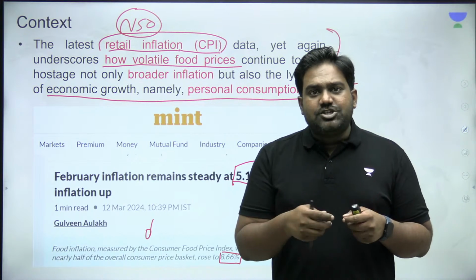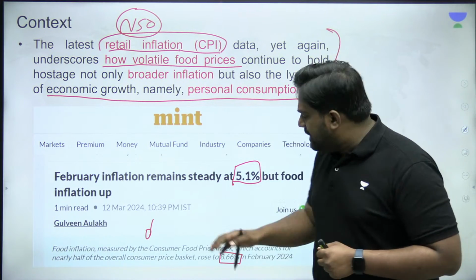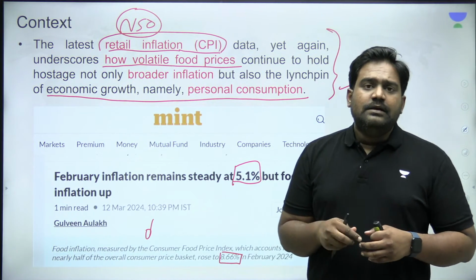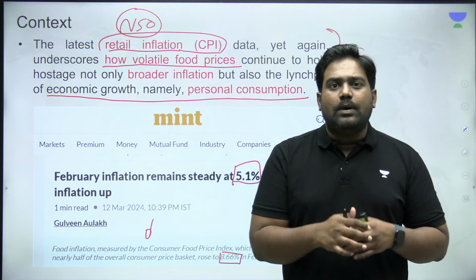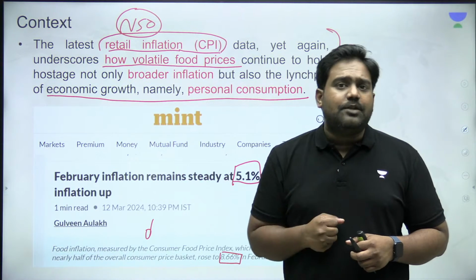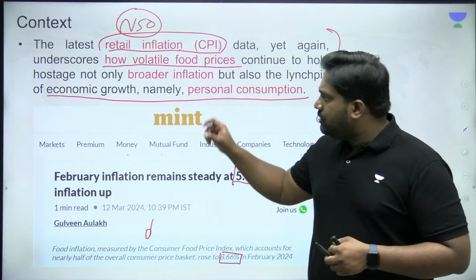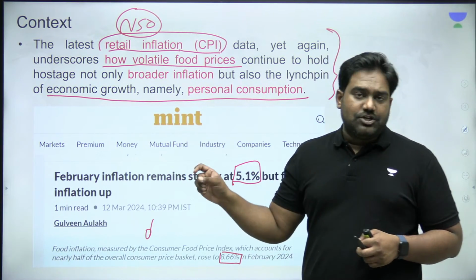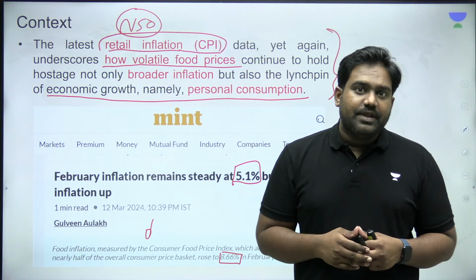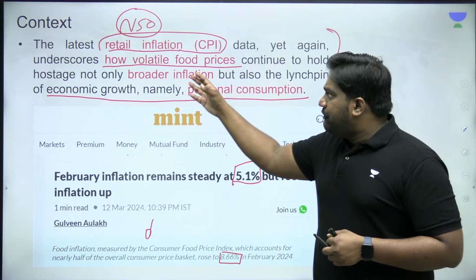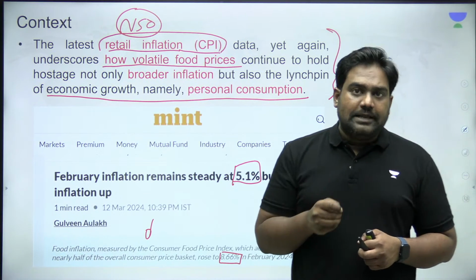Even though retail inflation appears to remain stagnant at around 5.1%, which is still within the target range which has been provided to the Monetary Policy Committee of the RBI, the concern is about the accelerating food inflation, which could hurt India's growth prospects as well. Because food inflation is considered to be very volatile.